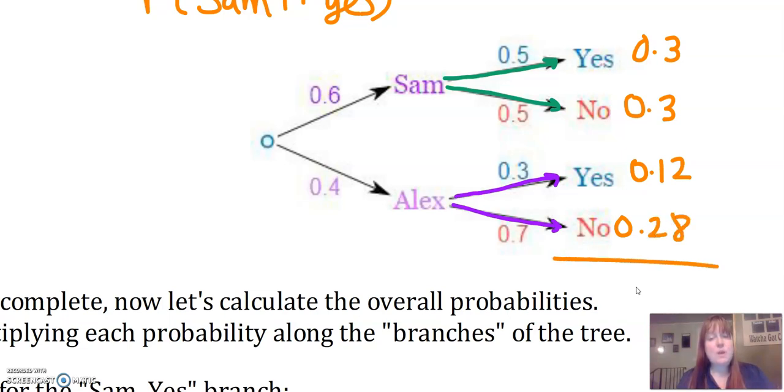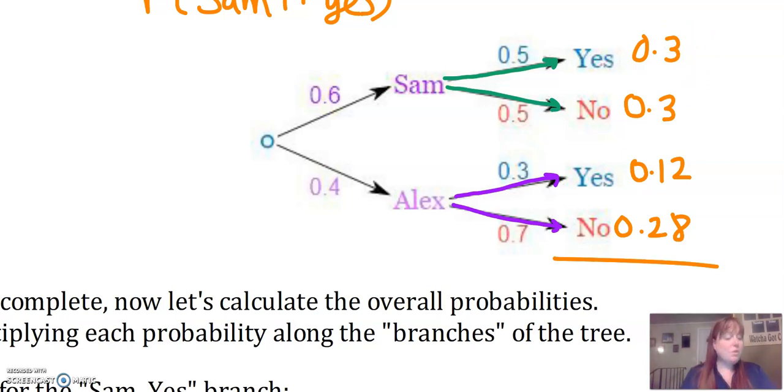Now, if we did this right, these should add up to 100%, right? Because you have a 100% chance of one of these things happening. Either Sam is the coach and you are goalie, or Sam is the coach and you're not goalie. You know what I mean? All of these have to happen and they have to add up to 100%. So let's see if they do. You have 28 and 12 is 40, and then another 60 is 100. Perfect. So they do add up to 100%.